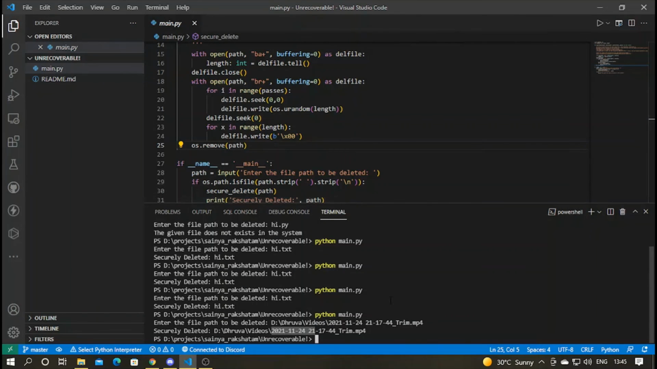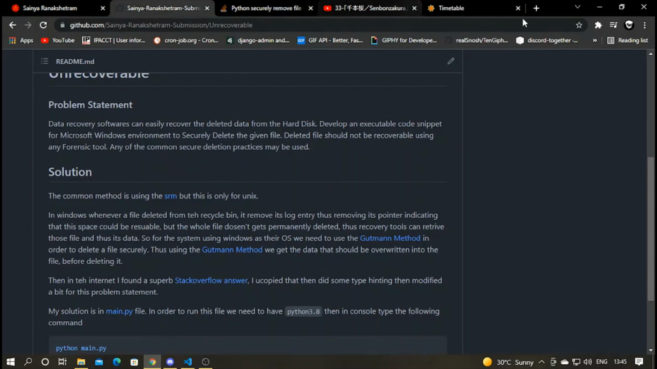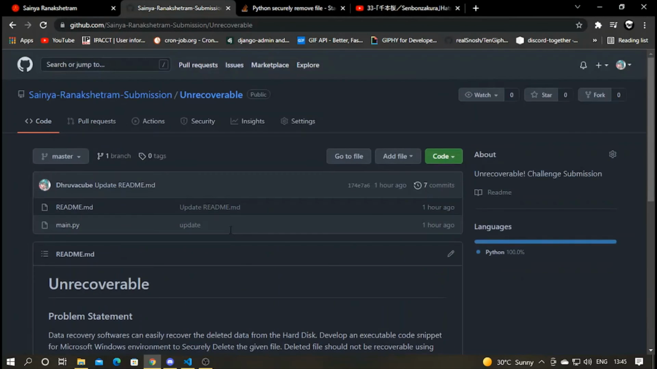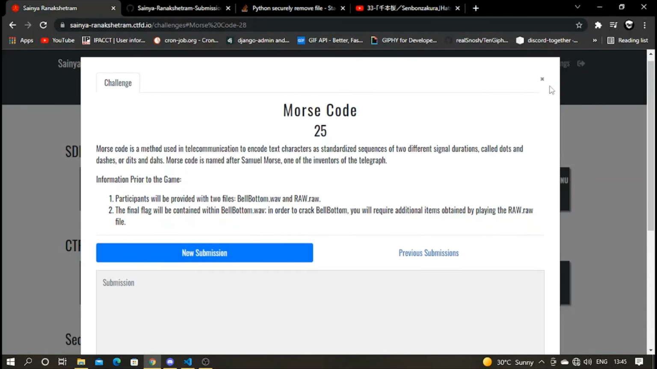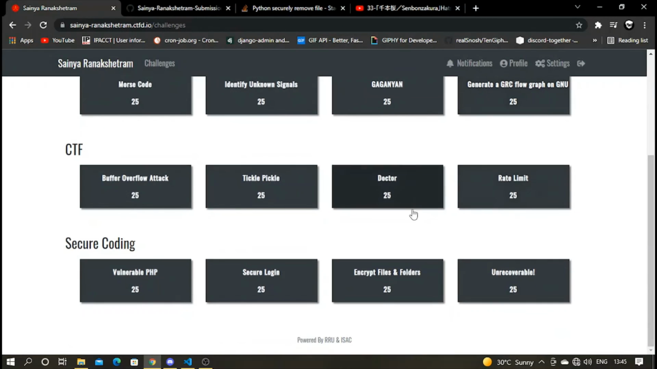So that's how a secure deletion works. That's my solution for secure deletion in Windows, and this is my submission for the Senior Anakshetram Unrecoverable Challenge. So yeah, thank you.